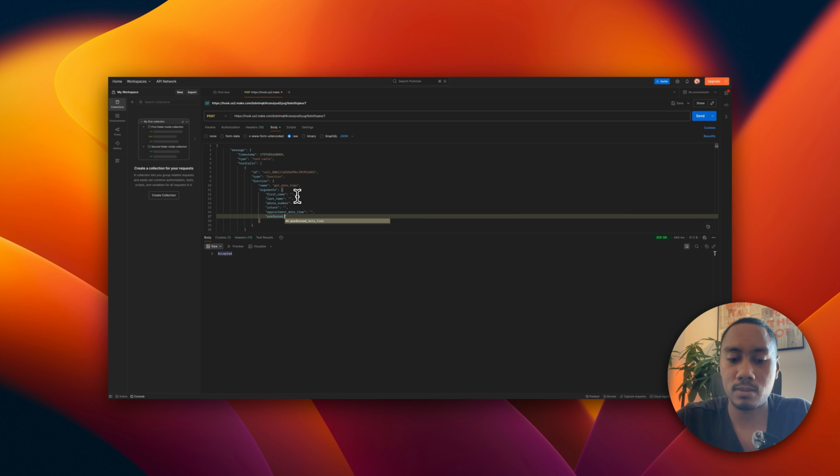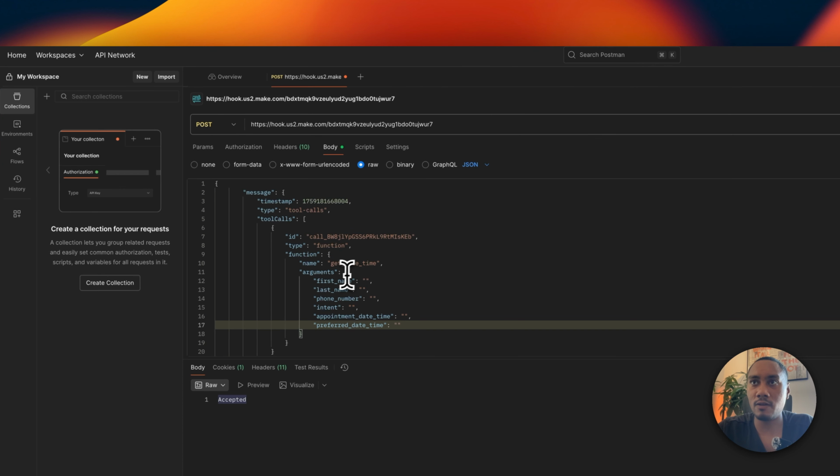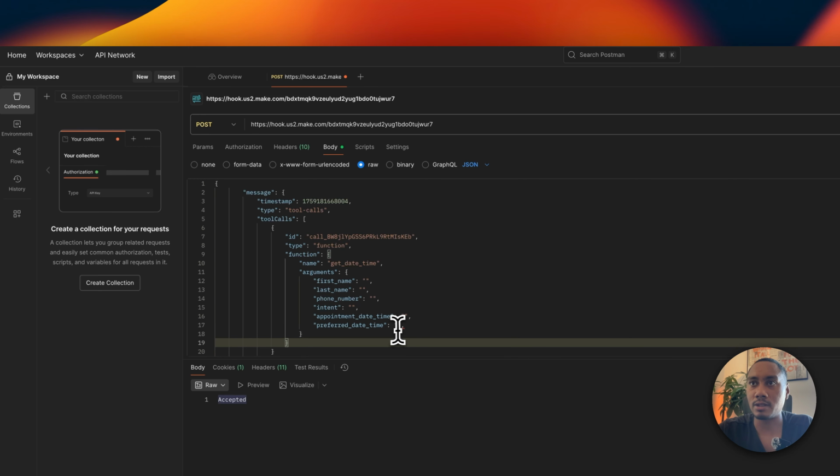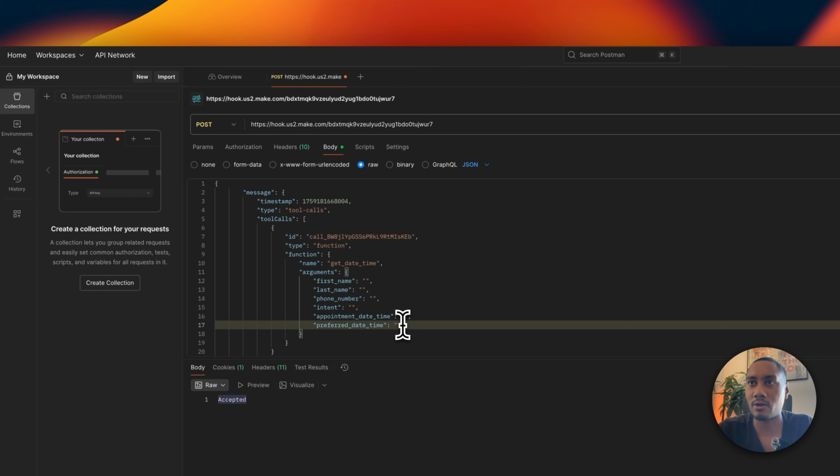Ensure that every key value pair has a comma except for the last key value pair. This one doesn't need a comma. You might have an error if you add a comma, and it'll show the red squiggly line underneath. So ensure that you have that correct.